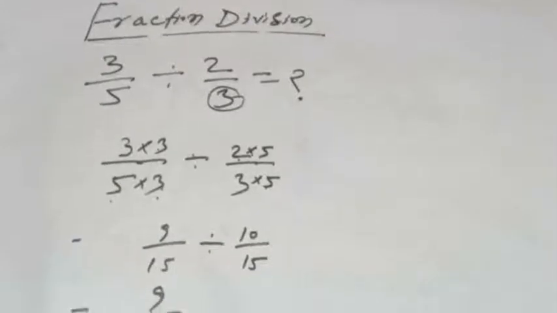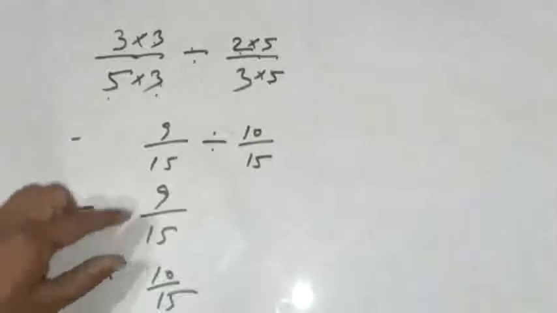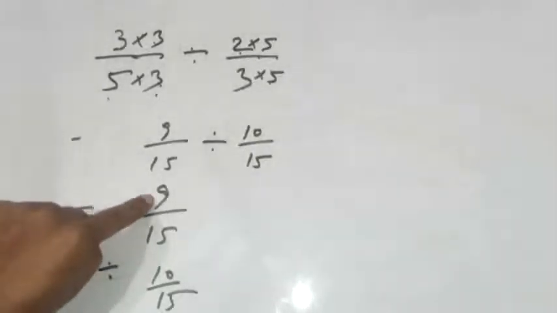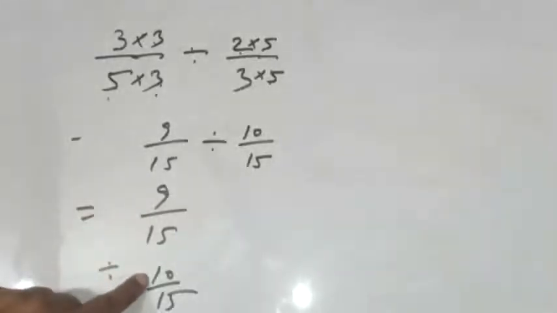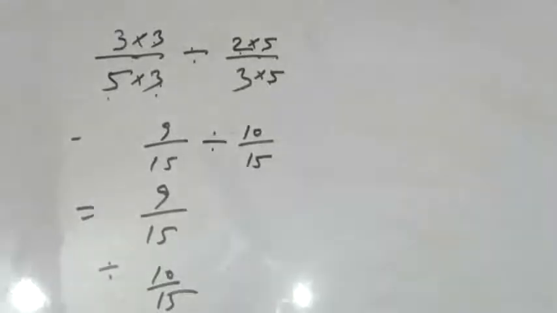So see like this, 10/15 in both fractions. This one fraction one part, another one this one part. See here, numerator 9, numerator 10, another fraction. Denominator of first fraction is 15 and denominator of second fraction is also 15.